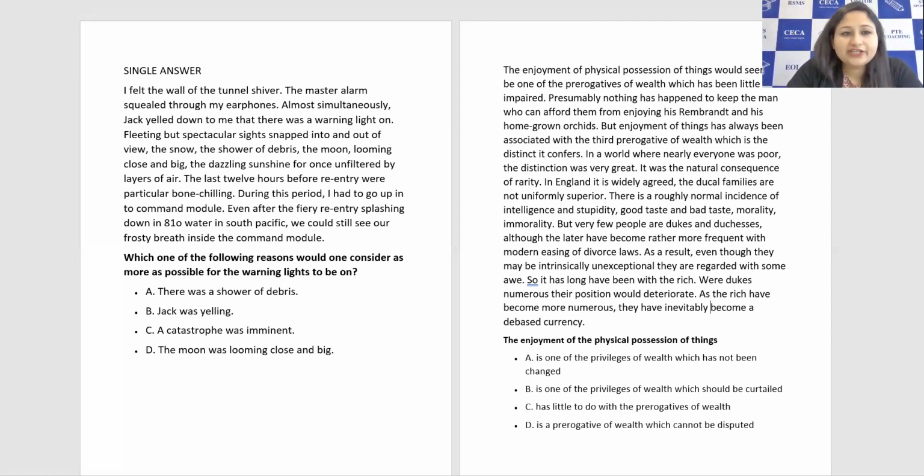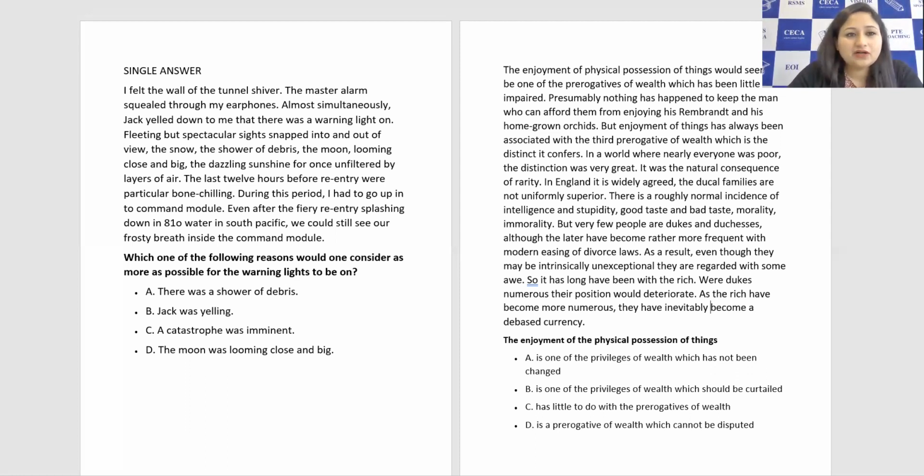So almost simultaneously, Jack yelled down to me that there was a warning light on. So this B option is out of the context. Why? Because it says that Jack is yelling. Why? Because he wants to tell that warning lights are on. So that's the reason of Jack yelling. So this won't be considered as the right option. This is not related to the reasons of the warning lights to be on, right? It is after that event when Jack was telling me the warning lights got on, right? So we are left with three options, A, C, and D now.